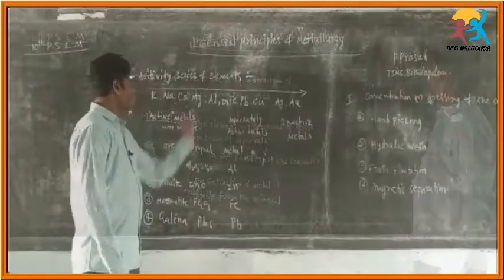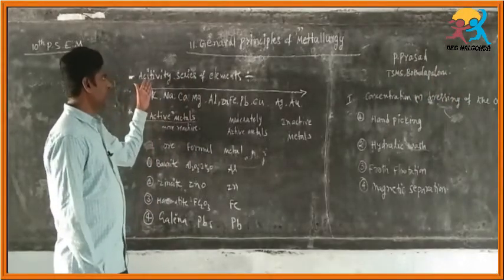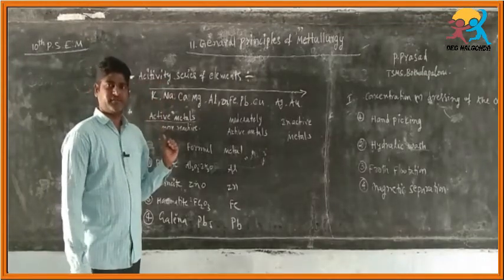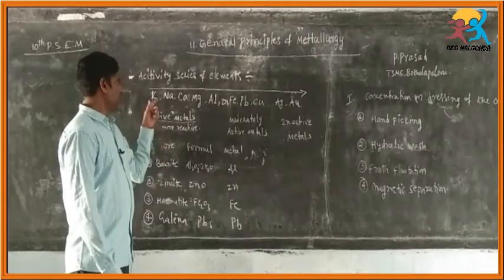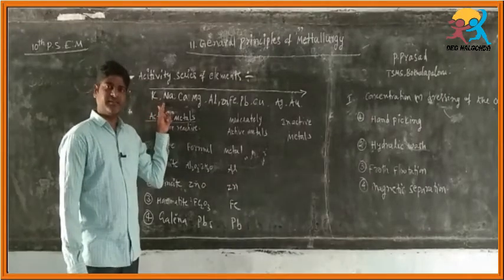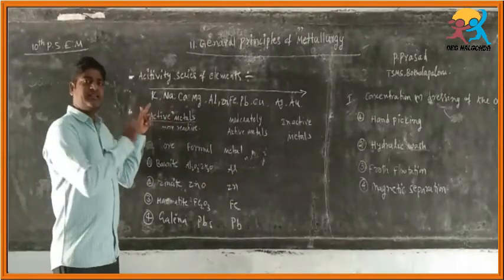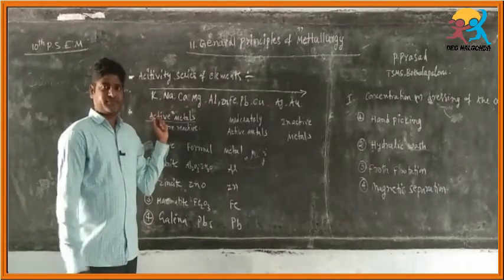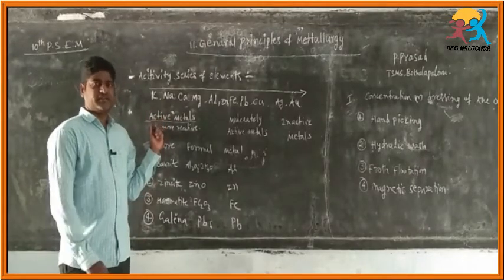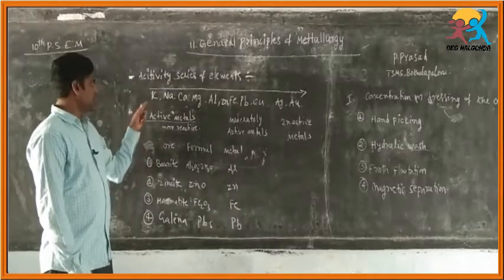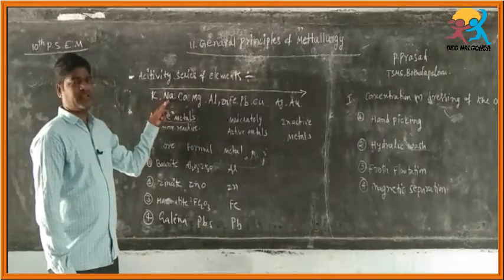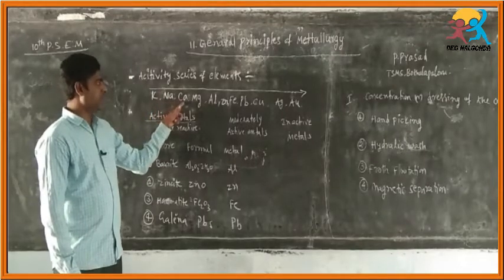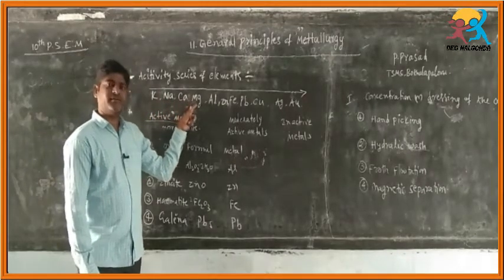Now we are going to discuss the activity series of elements. If the metallic elements are arranged in the decreasing order of their reactivity, that means potassium is more reactive than sodium, sodium is more reactive than calcium, and calcium is more reactive than magnesium.